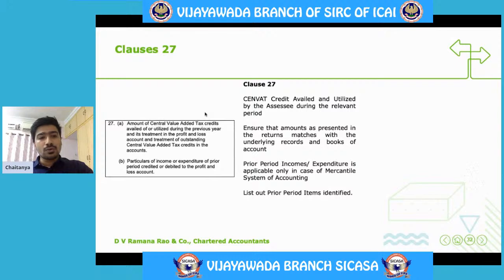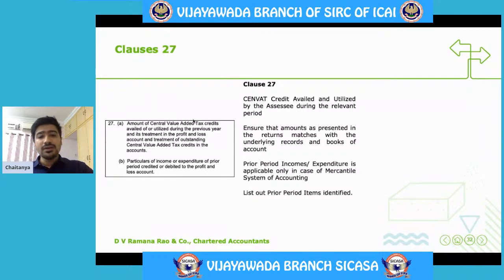As we all know, in the GST portal we have our cash ledger, our credit ledger, and our liability ledger. From those ledgers, we can extract the opening balance, the amount availed in the current year, the amount utilized for payment in the current year, and then the closing balance.